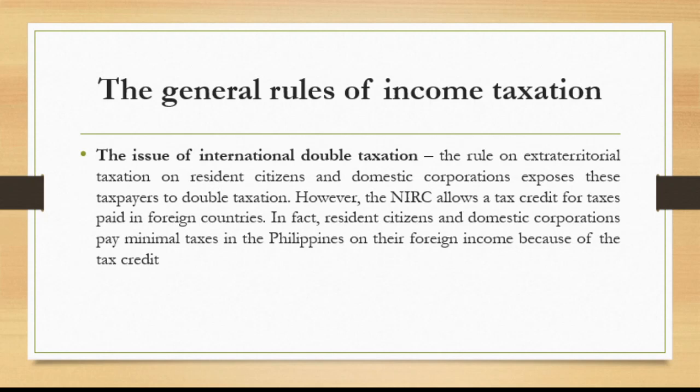So, yung 50,000 pesos na binayad natin na tax doon sa Amerika, pwede natin yung i-deduct sa babayaran nating tax dito sa Pilipinas. So, 60,000 less 50,000, 10,000 na lang ang babayaran natin under sa Philippines. Kasi nga, we are using the amount of tax as a tax credit. Okay?